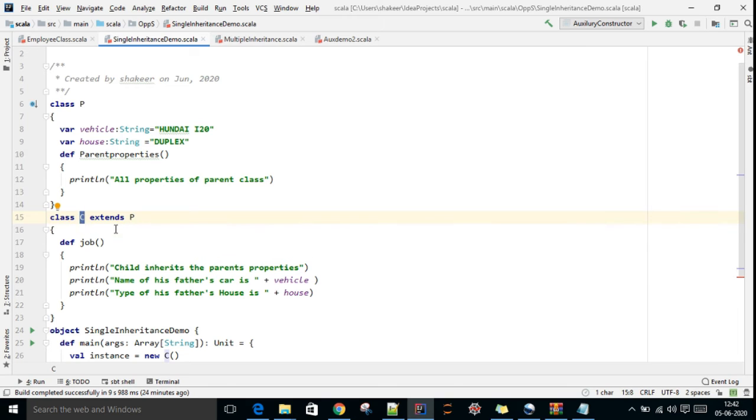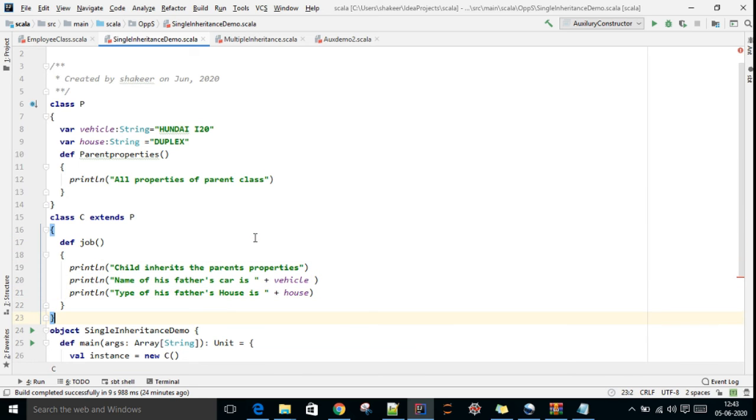Whatever the parent class has, two variables and one method, all these three can be inherited by class C. Class C has some job of its own too. Here I'm creating three statements: the child inherits the parent properties, and I'm printing the name of the father and the car, those two variables.